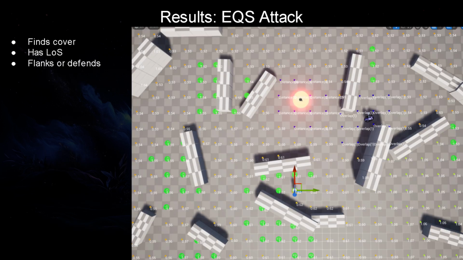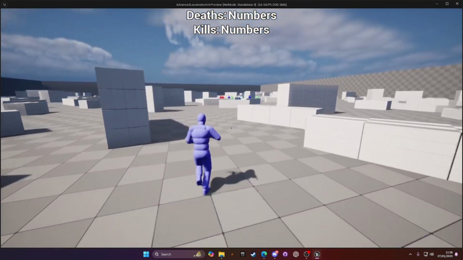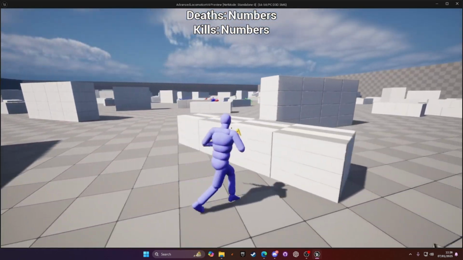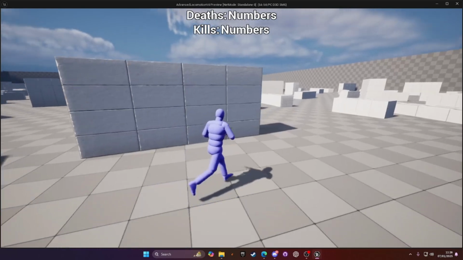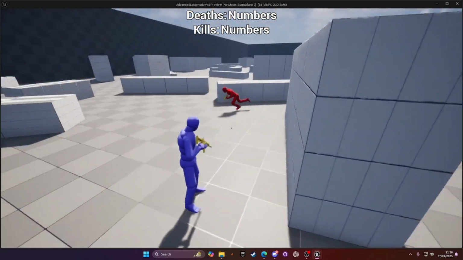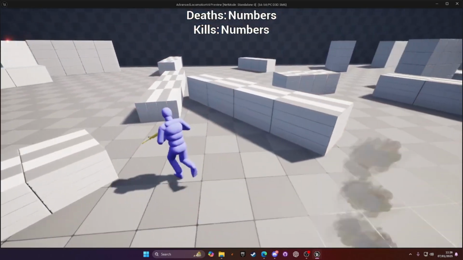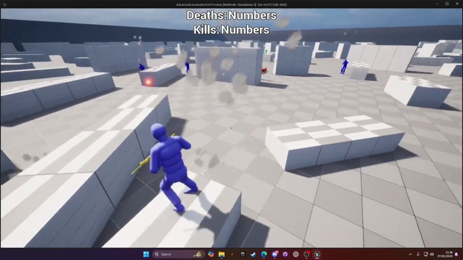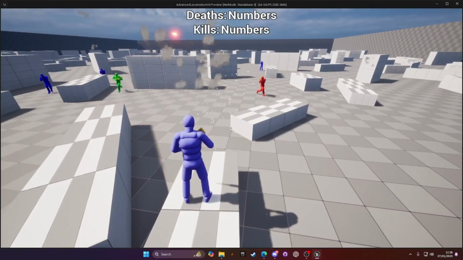The results of this project were highly rewarding. I learned a lot about using the EQS and how the scoring and filtering tests worked. This helped me to make two EQS items for the shooting game. The first key item of making the AI choose dynamic cover spots with the EQS for engaging in ranged combat turned out great.